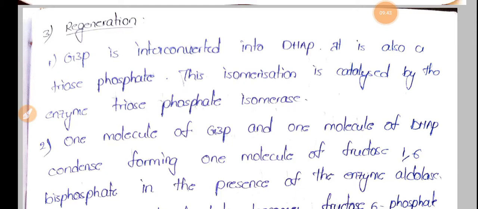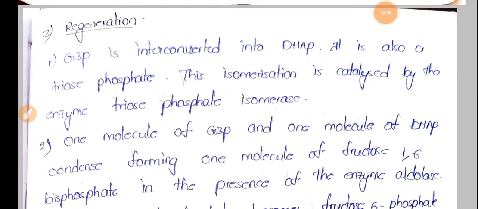Here we have 6 glyceraldehyde 3-phosphate molecules, and one glyceraldehyde 3-phosphate molecule will be converted to glucose, and this glucose will enter glycolysis.